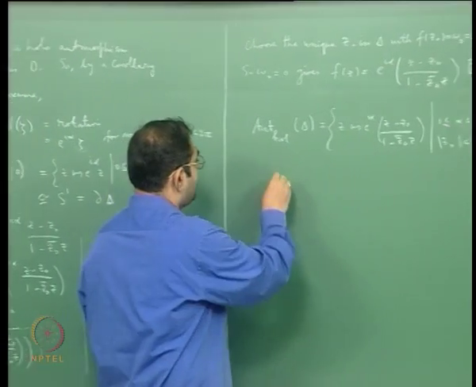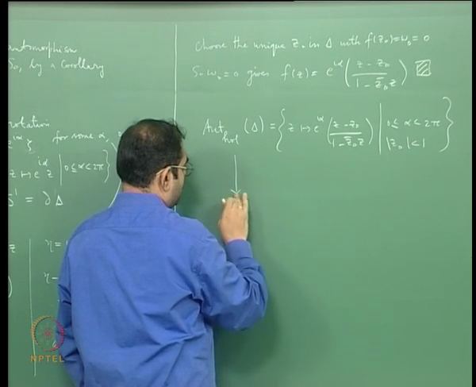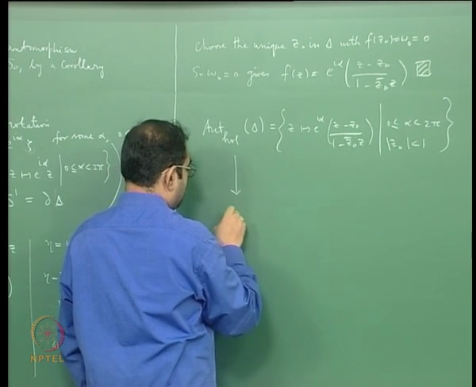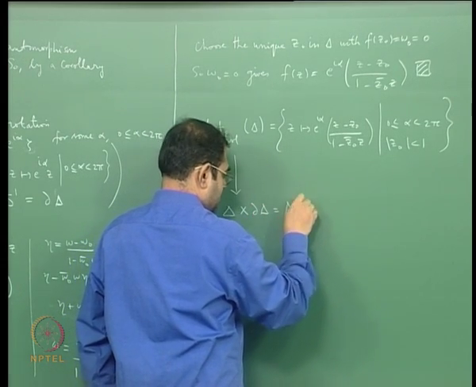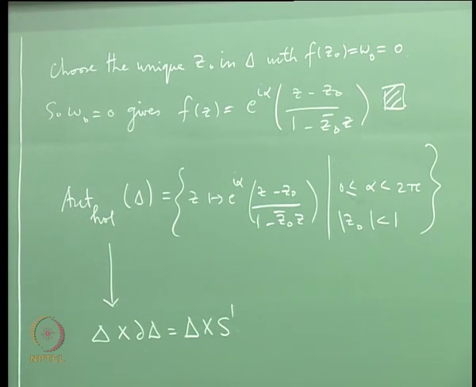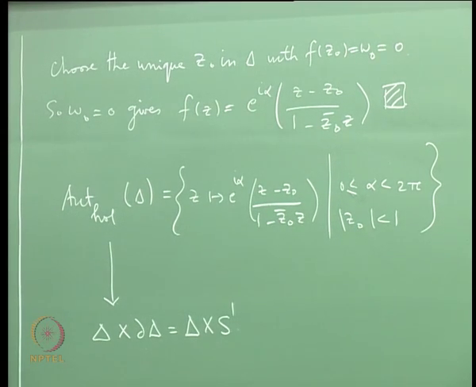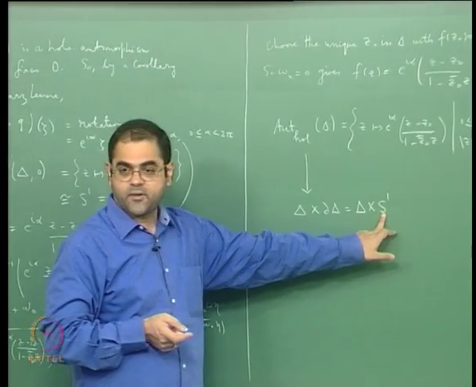Now from here I can give you a map into delta cross S1, where S1 is the unit circle, the set of all complex numbers with modulus 1, so numbers of the form e power i alpha.